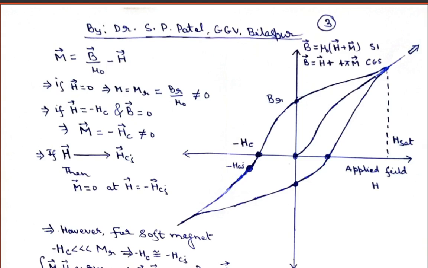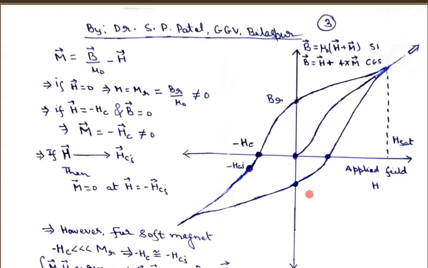If you write the formula for the magnetization, M is equal to B upon mu 0 minus H, or you write B is equal to mu 0 times H plus M, that is in SI units. If you write in CGS units, the B vector is equal to H plus 4 pi M vector.